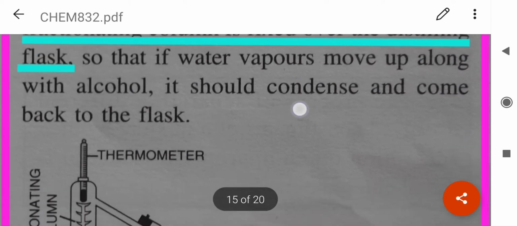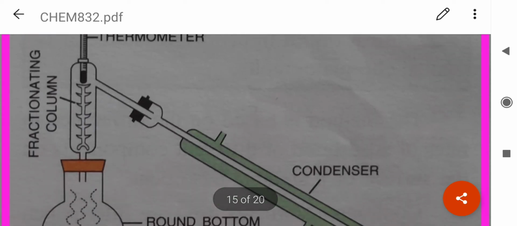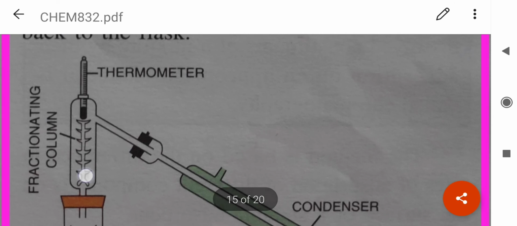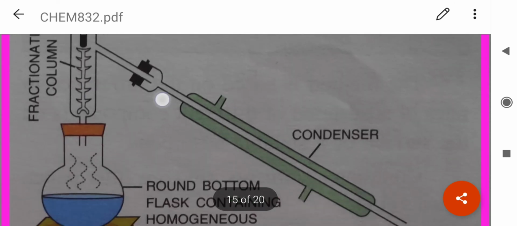So this fractionating column allows uniform collection. Only the alcohol vapors will go up, and if by chance water vapor also goes there, it will come down.